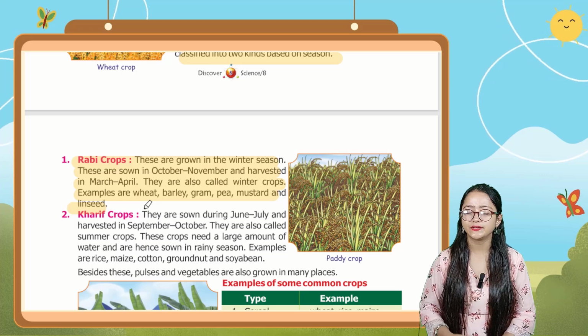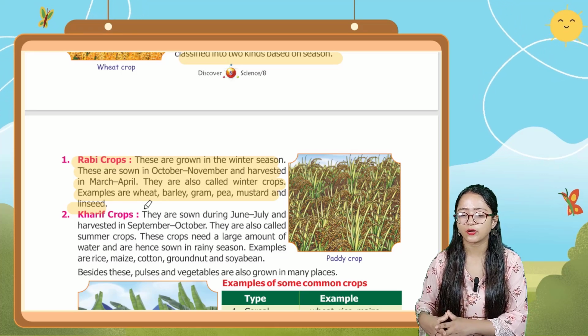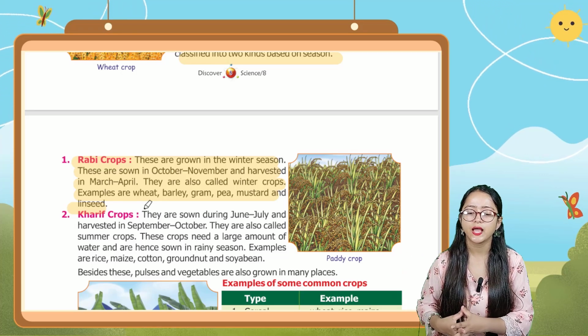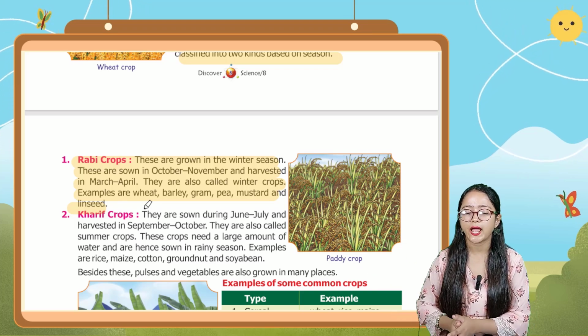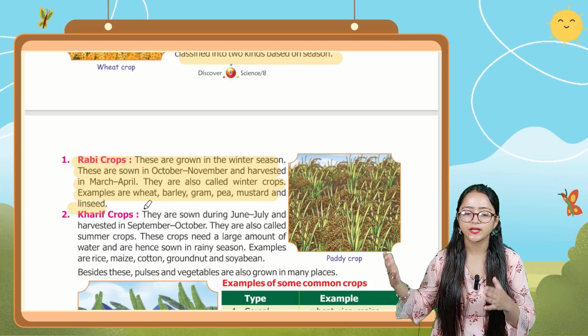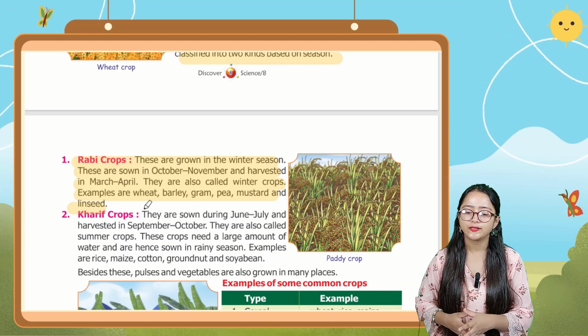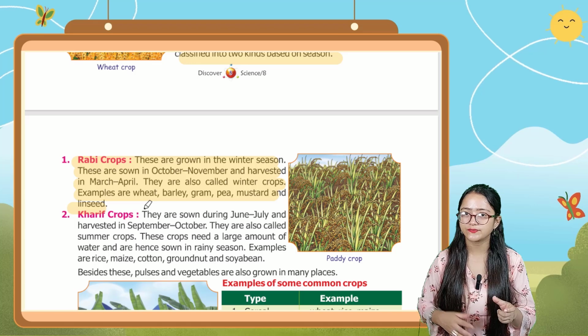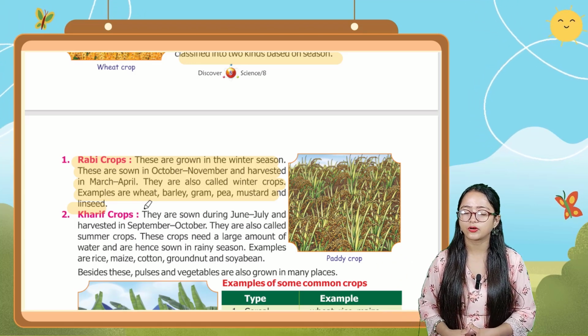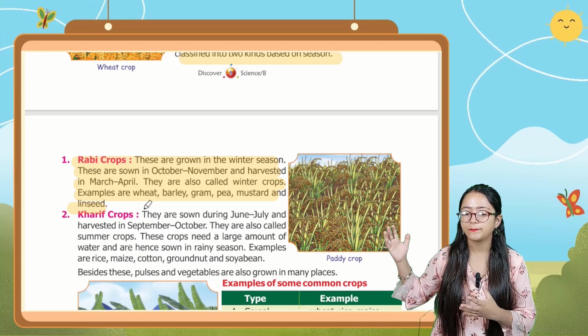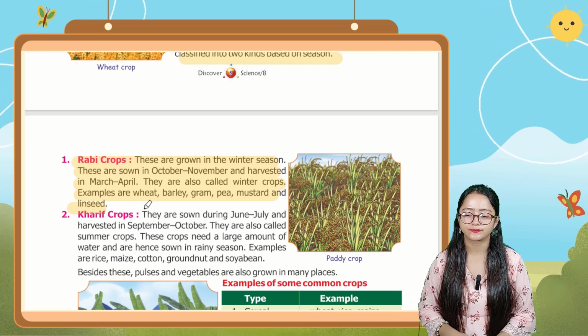So basically, Rabi crops are those type of crops which are grown in the winter season. The seeds are sown in October, November, and harvested in March and April. They are also known as winter crops. Examples of Rabi crops are wheat, barley, gram, pea, mustard, and linseed.